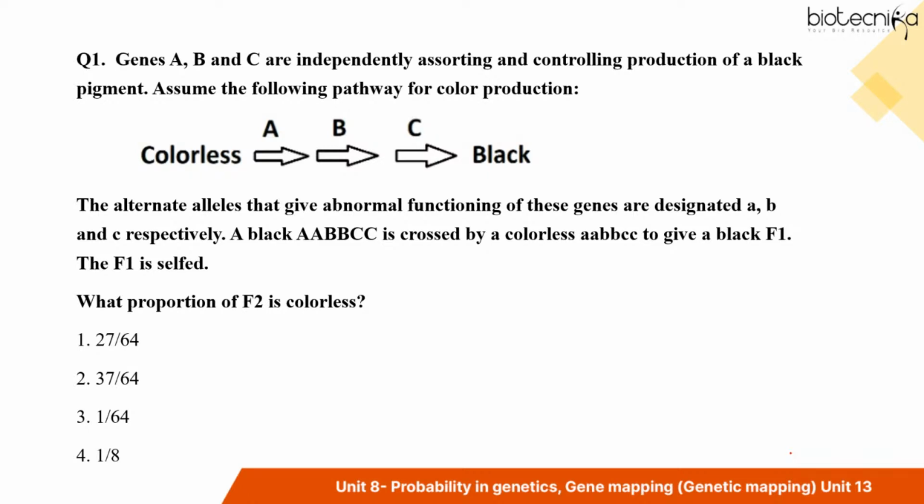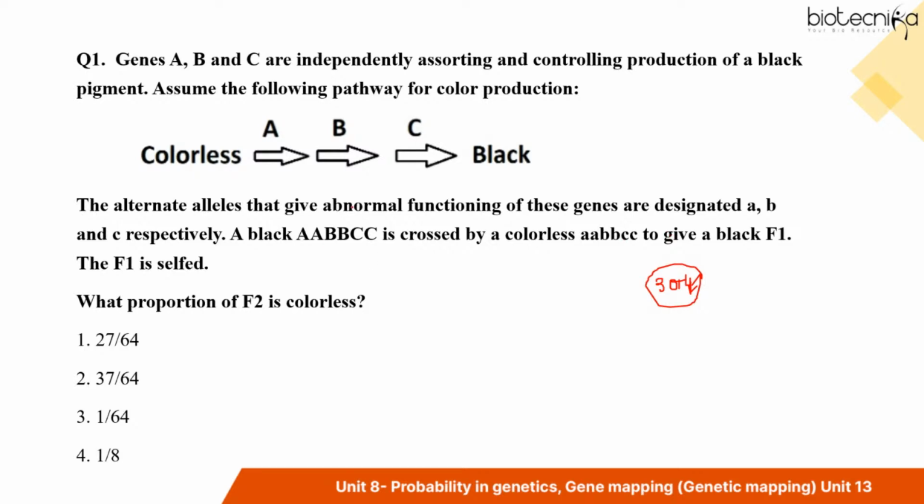So others can solve. Meanwhile, Sandeep, you have asked me to explain the sum rule again. See, Sandeep, the sum rule is used in case of mutually exclusive events. I told you that when you roll a dice, what is the probability of getting number 3 or 4? So when you throw a dice, either you can get number 3 or you can get number 4. You cannot get both the numbers 3 and 4 altogether. It is not possible, right? When you throw a dice, it will show only one face, either with number 3 or with number 4. So in that case, when it's a mutually exclusive event, you have to use sum.